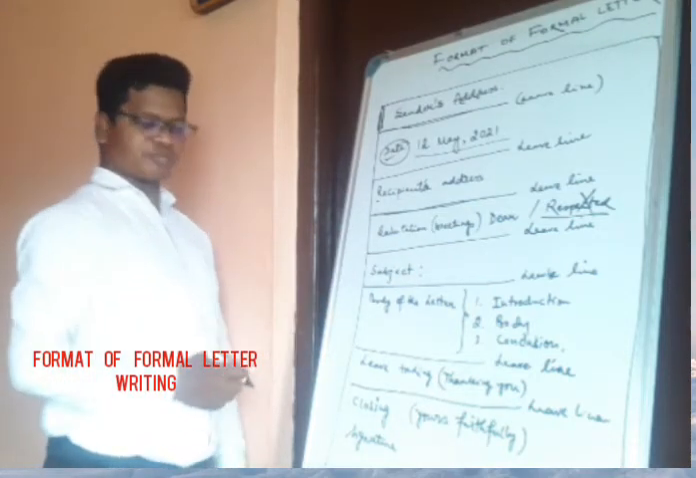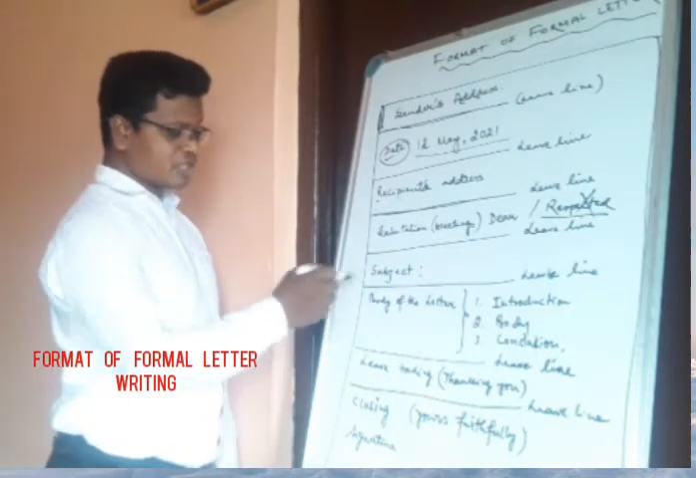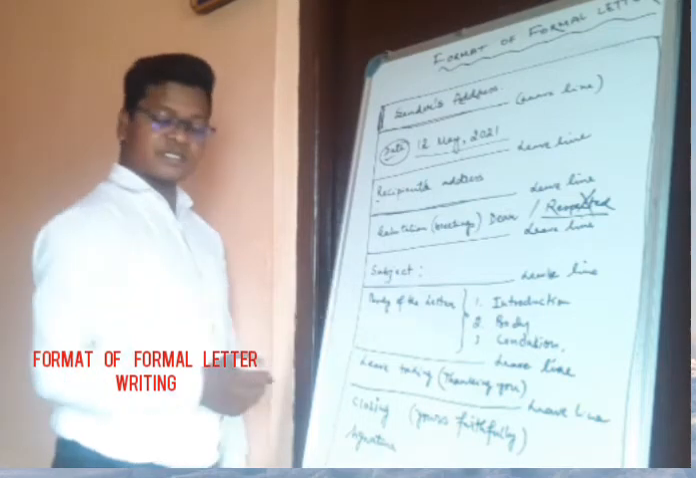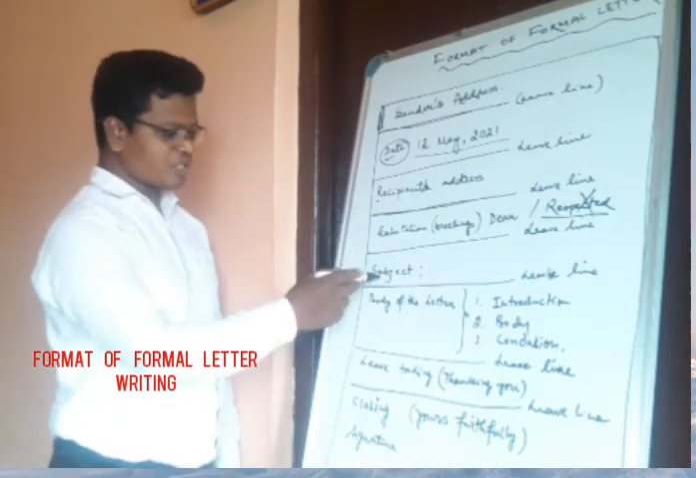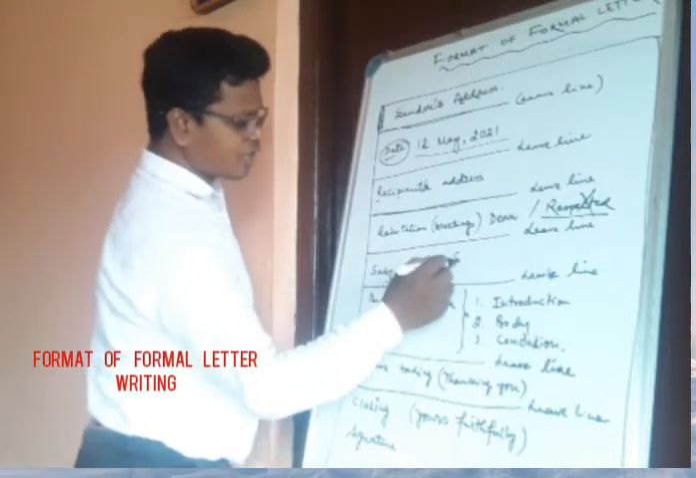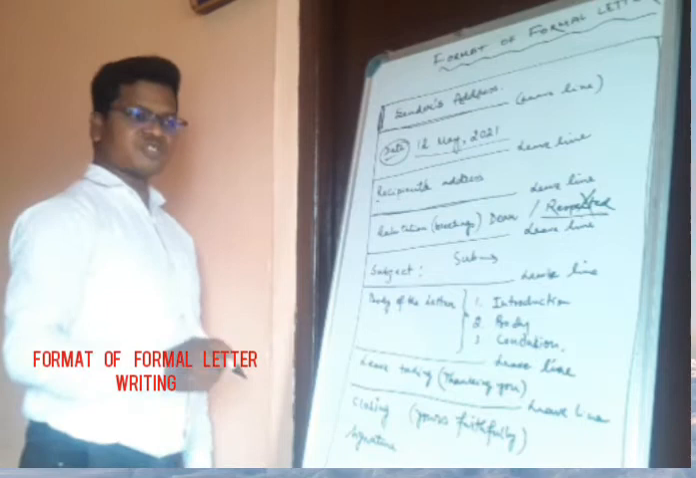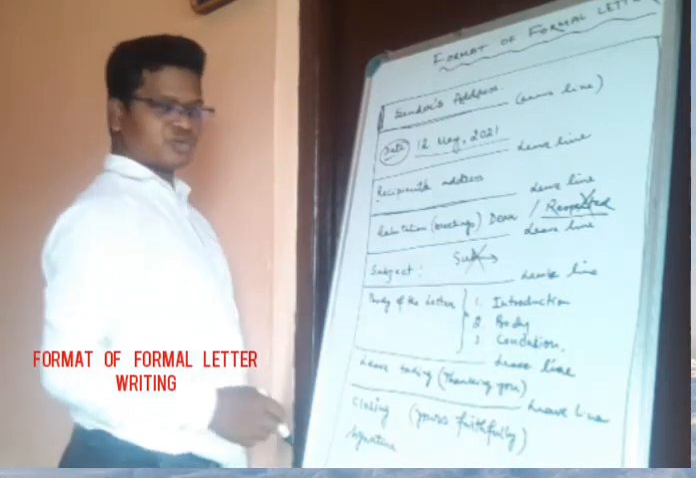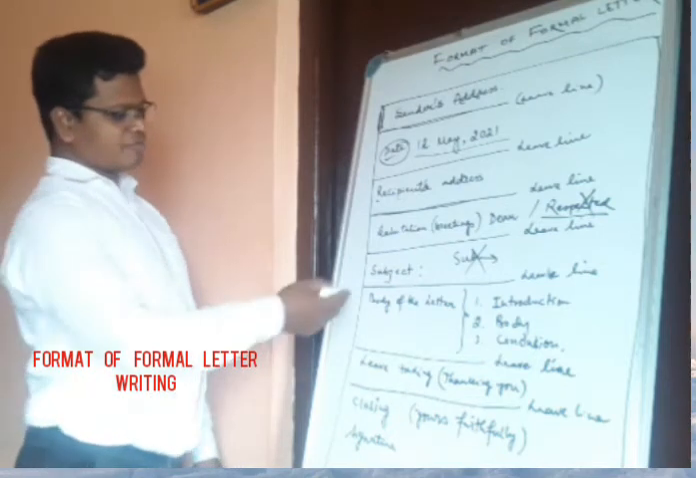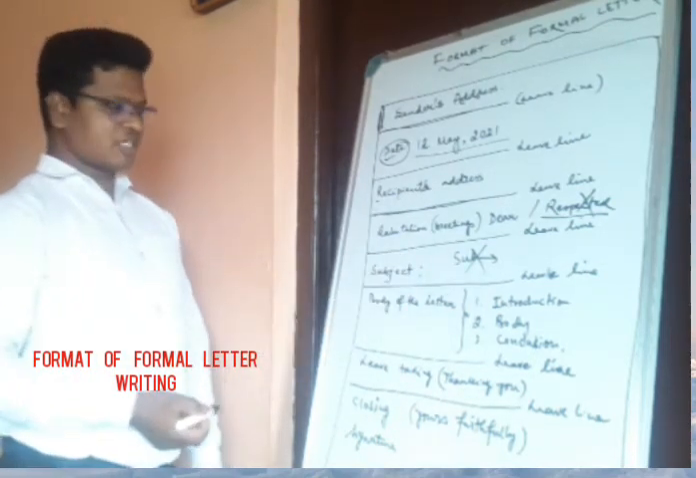Then write the subject. When you write the subject, make sure that the word subject is written completely, as I have written on the board: S-U-B-J-E-C-T. Don't write the shortcut SUB and then put an arrow mark. Never do that, it will be wrong. After writing the subject, again you have to leave a line as I have done here.